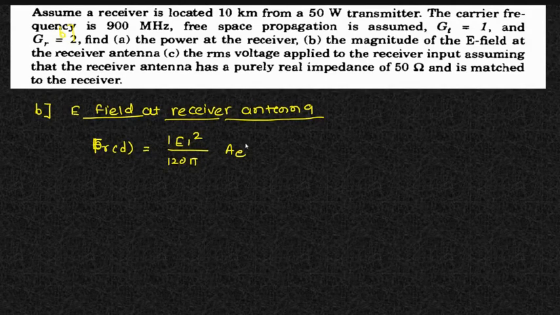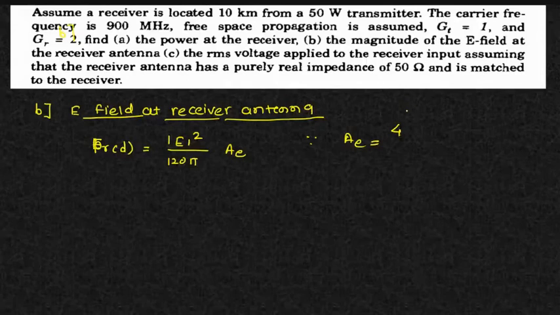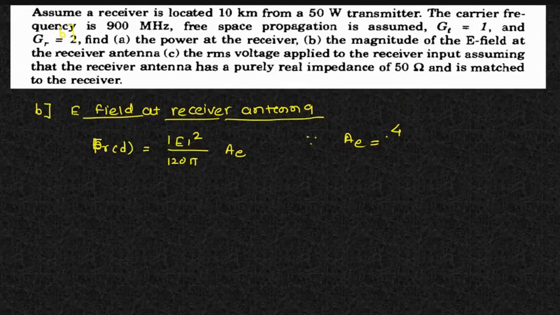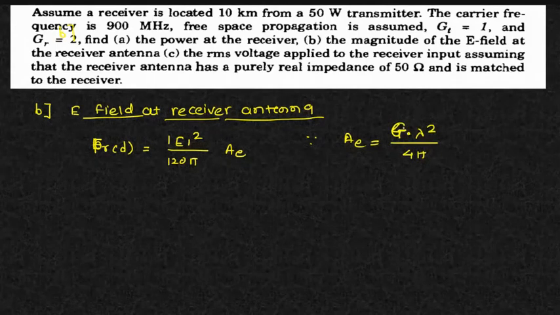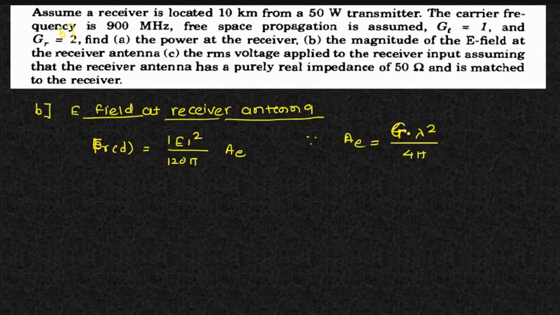Okay. So effective aperture in terms of gain is G into lambda square divided by 4 pi. And this equation we have used in our very first session. Okay. So I'll just put all the things. I want electric field intensity. I don't want the received power, because we have already calculated. So I'll rearrange the terms in this particular equation.